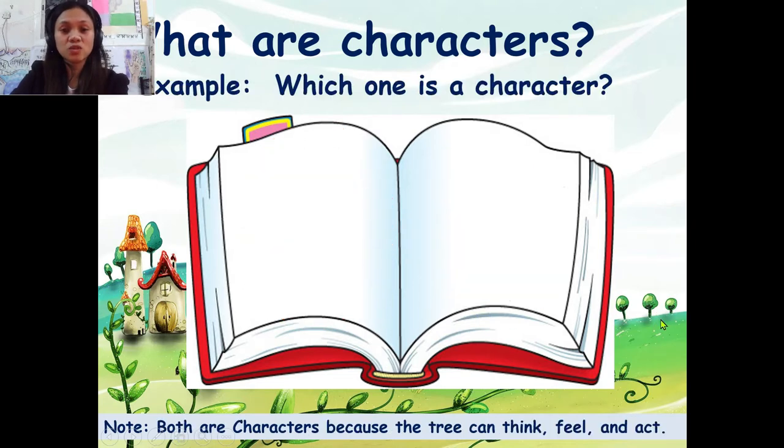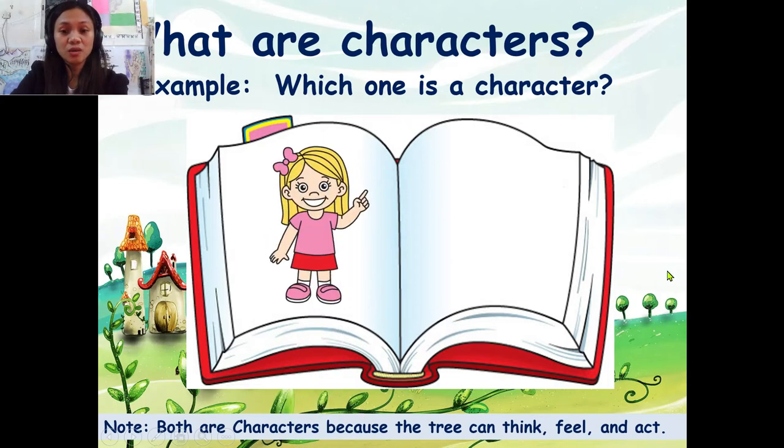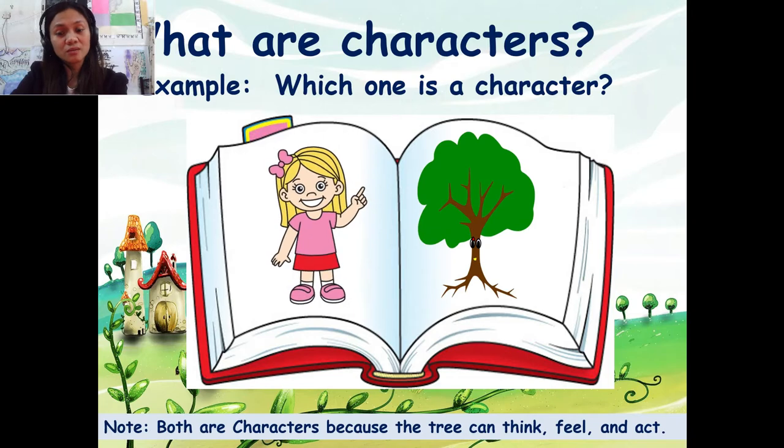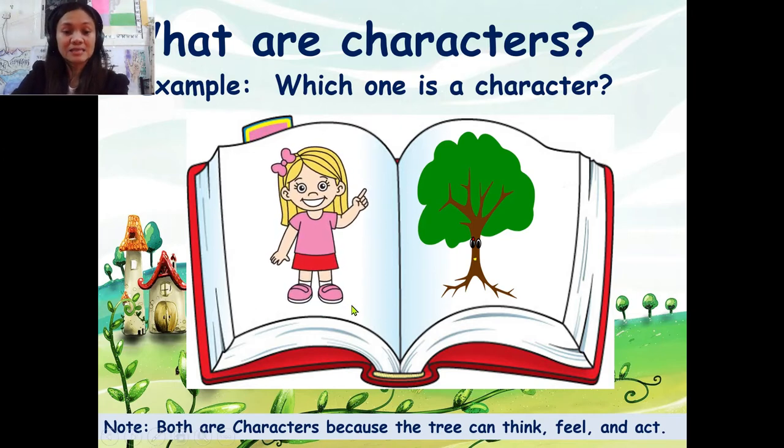Let's have the next one. Which one is a character? Is it a girl or a tree? Do you think they can be both characters? Yes, they can be both characters. Why? Both are characters because the tree can think, feel, and act.